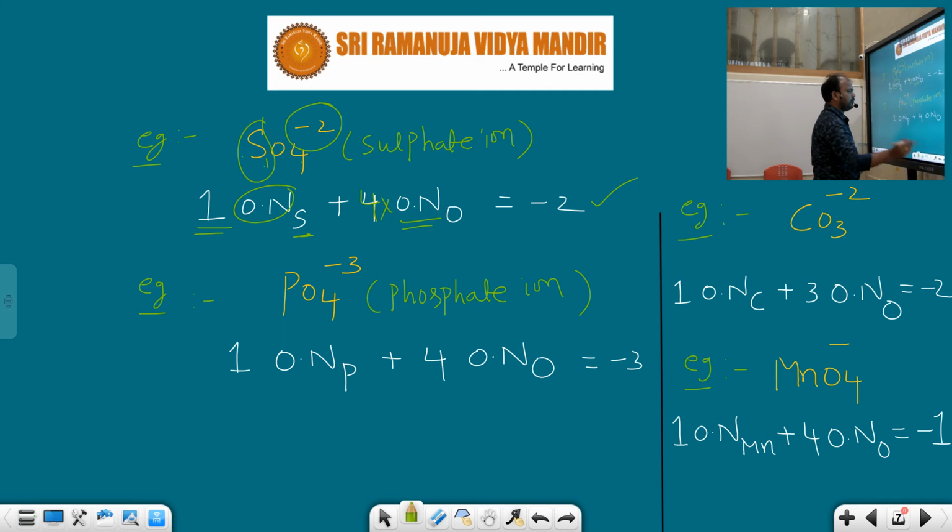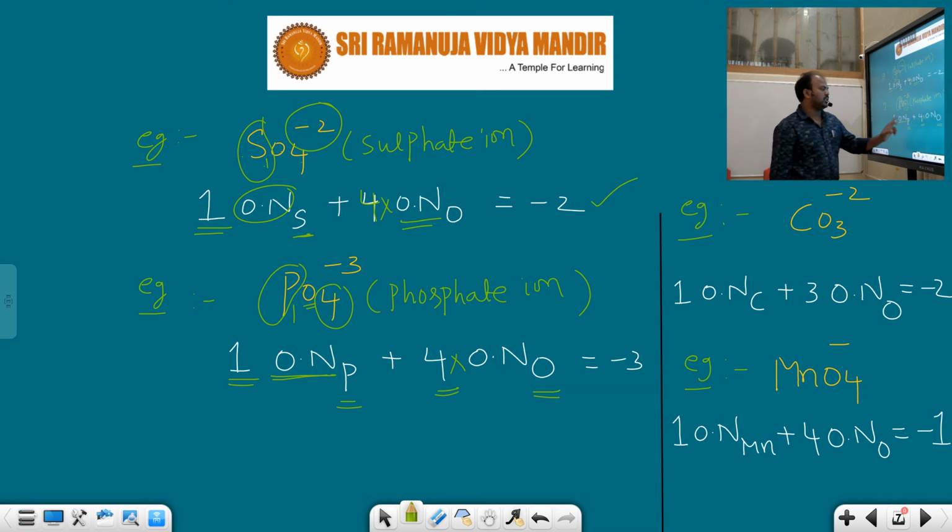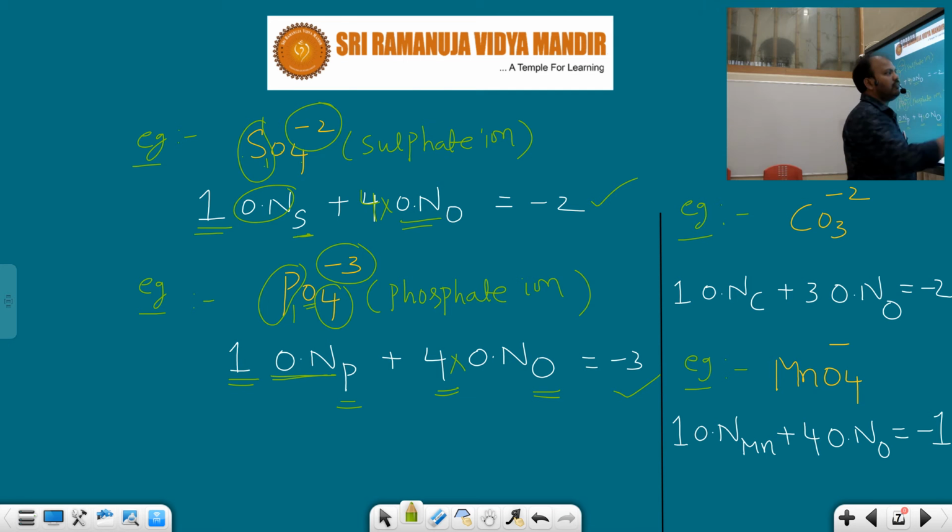Take a look here. How many phosphorus atoms are present in it? 1 phosphorus atom. So 1 into oxidation number of that atom, so oxidation number of phosphorus, plus how many oxygens are there? 4 oxygens. So 4 into oxidation number of oxygen. So 1 into oxidation number of phosphorus plus 4 into oxidation number of oxygen is equal to the charge. How much charge will be there? Minus 3. After that, CO3 minus 2 ion is called carbonate ion.